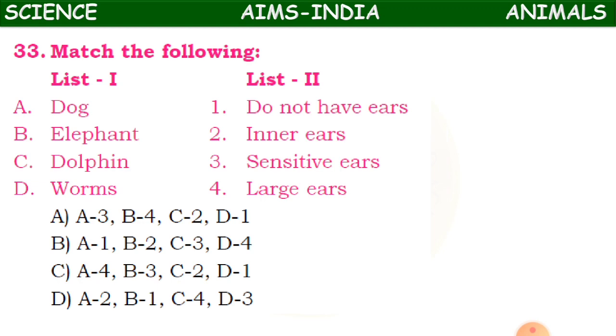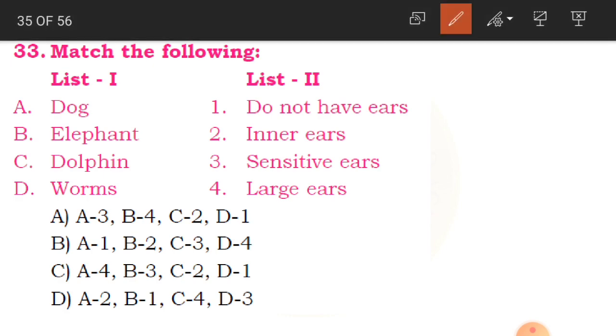So you have got the first list and the second list. We have to match the first list with the second one. Here you have given some animals, and here their features. Now dog, elephant, dolphin and worms. So we have to identify the correct match list.